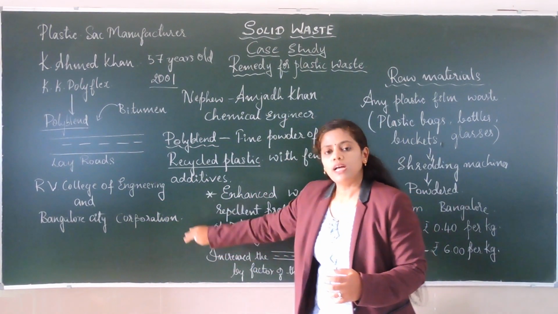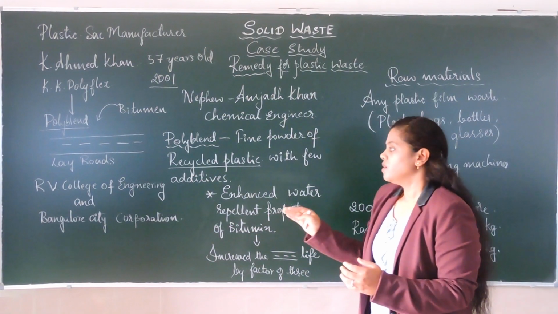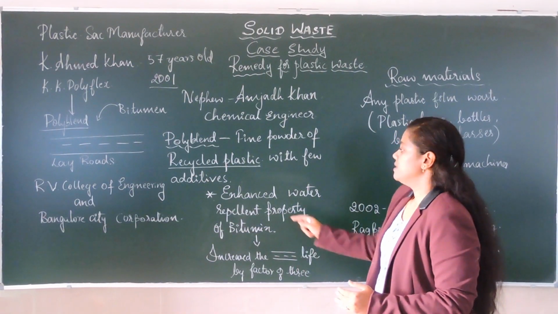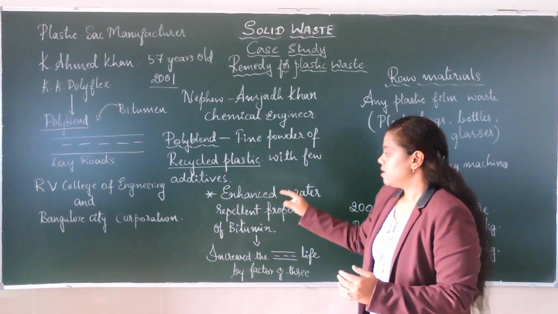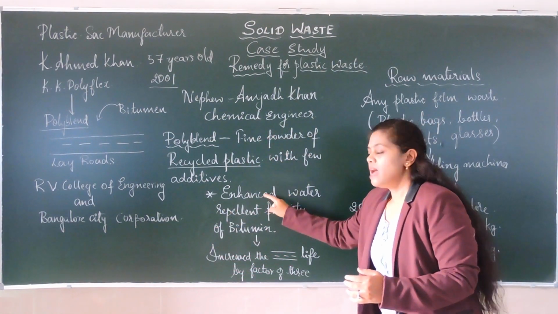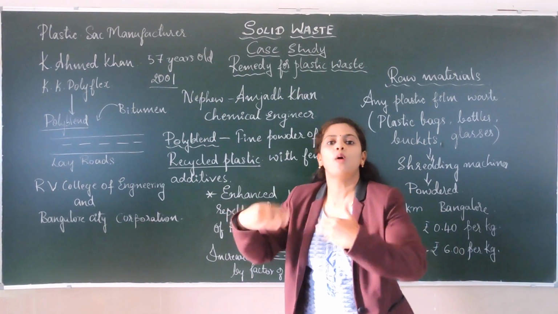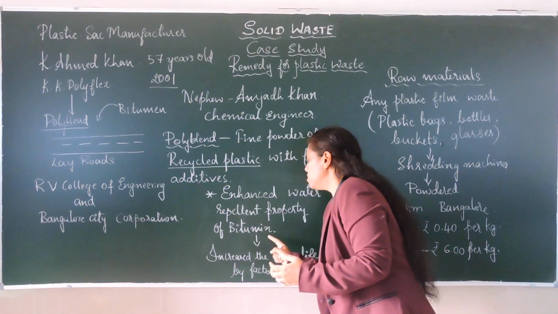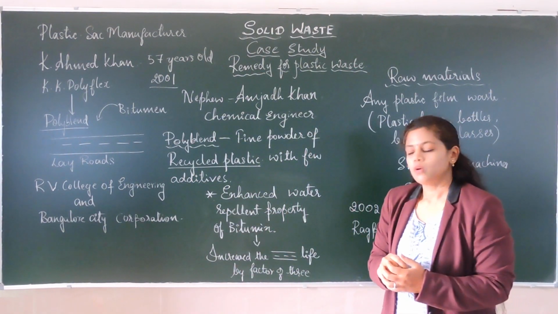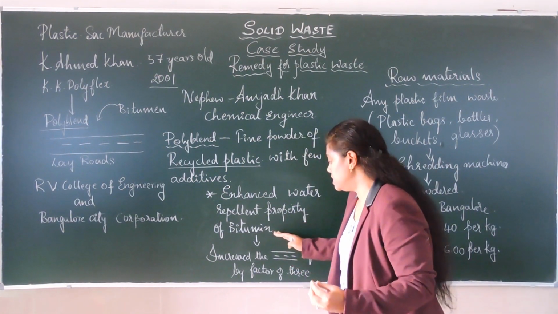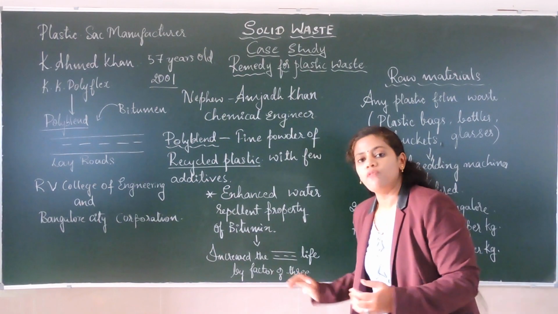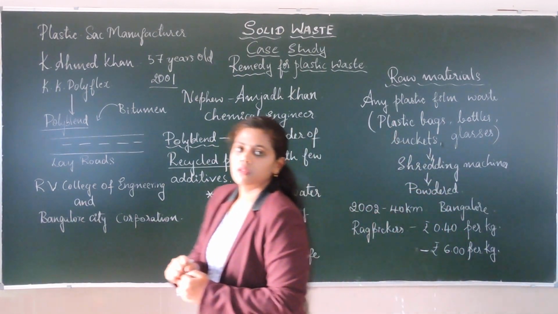They understood from their experiment that when they laid roads, the poly blend enhanced the water repelling property of the bitumen. One more advantage was that it increased the road life by a factor of 3.